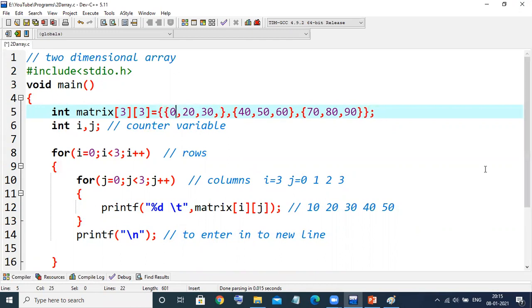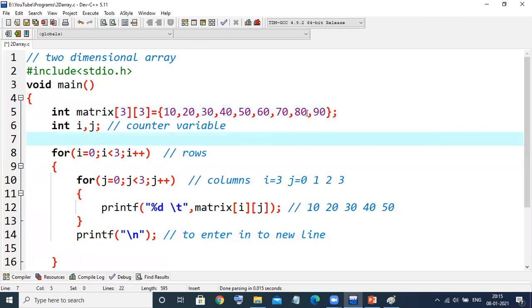If I'm not wrong, I'll do some exercise here. 40, comma. I guess it will automatically take it. I'm not sure, but we'll see. 70, 80, 90 and see.